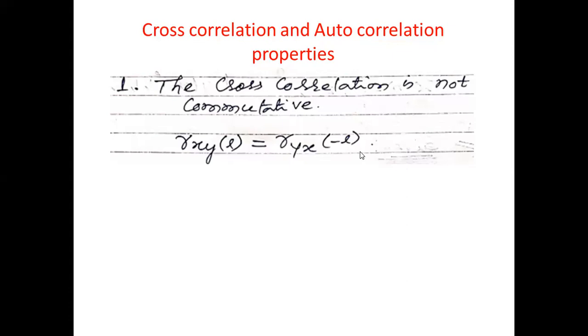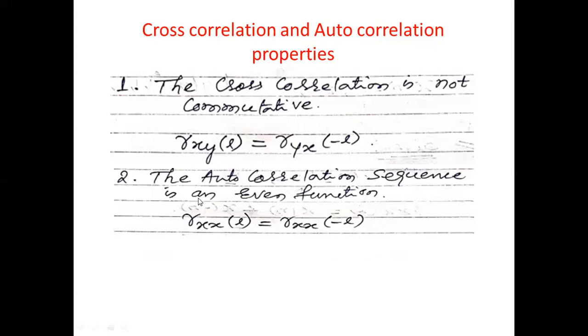The second point is the autocorrelation sequence is an even function. As we saw in yesterday's examples, if you look at the answer, it is satisfying the symmetry condition.